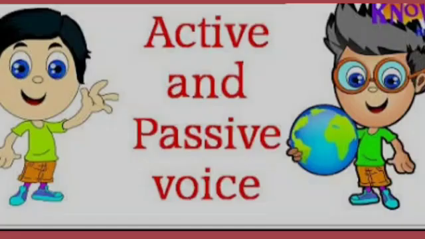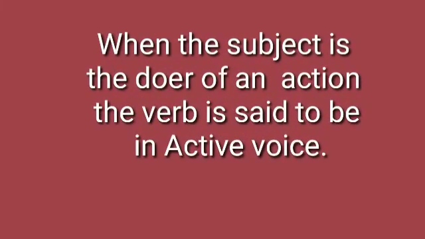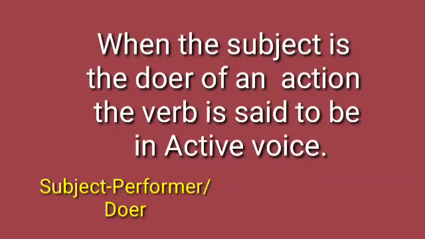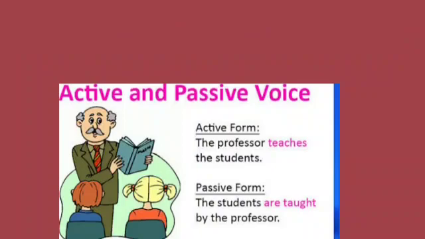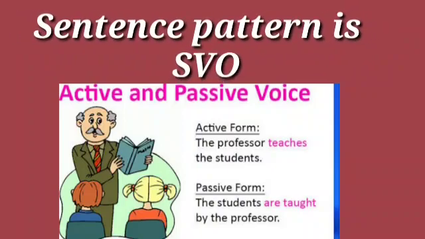When the subject of a verb is the doer of an action, the verb is said to be in the active voice. The subject performs the action and the subject is the doer or performer of an action. For example, the professor teaches the students. The sentence pattern for this type is SVO.